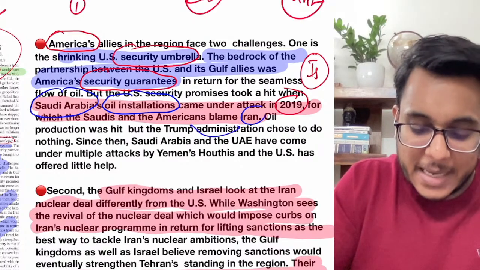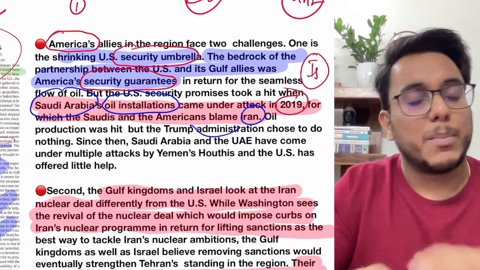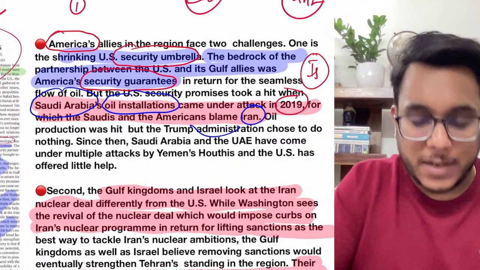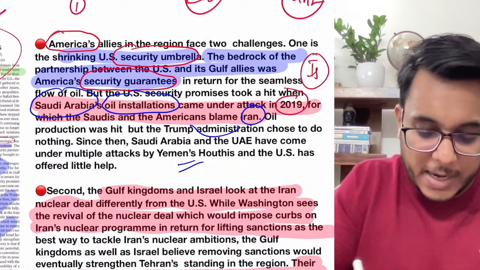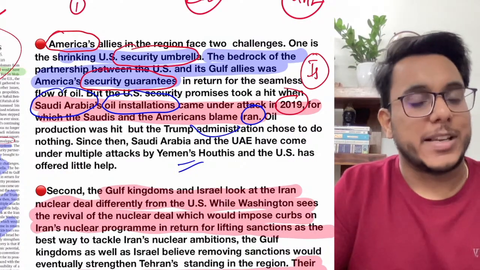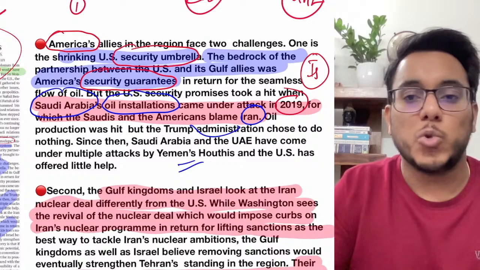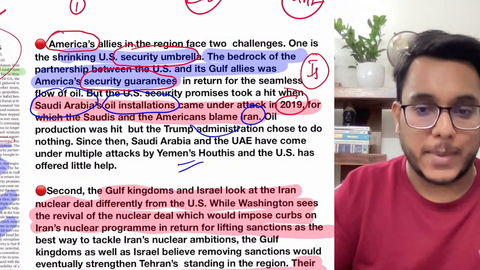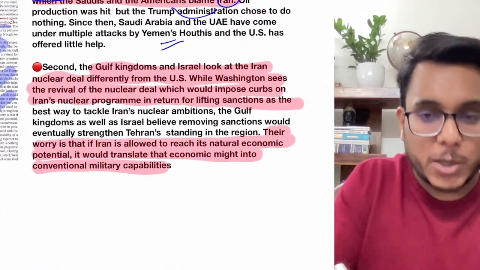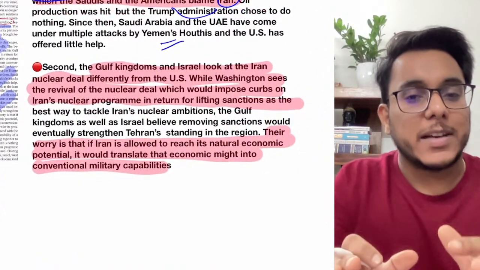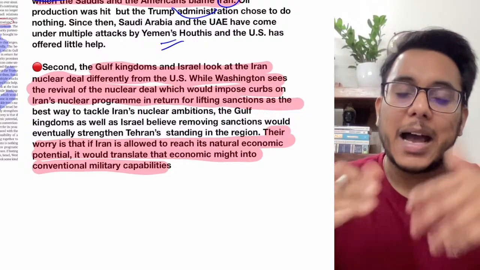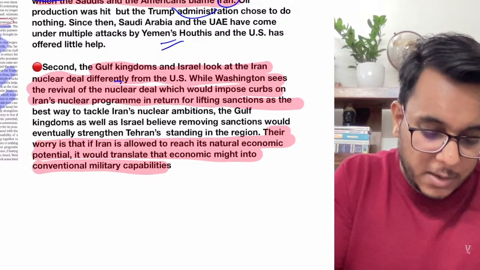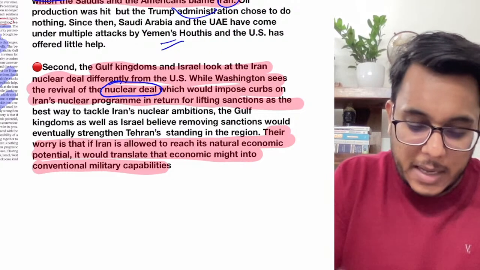There, America blamed Iran, even Saudi Arabia blamed Iran, but nothing happened. Donald Trump at that point of time did nothing. After that, Yemen's Houthis carried out multiple attacks on installations, but the USA had not been able to do much. So America's role as a security guarantor has been undermined. Secondly, guys, on Iran also, differences are coming between America and other countries. Now see what will be the role of Iran, and what about the revival of the